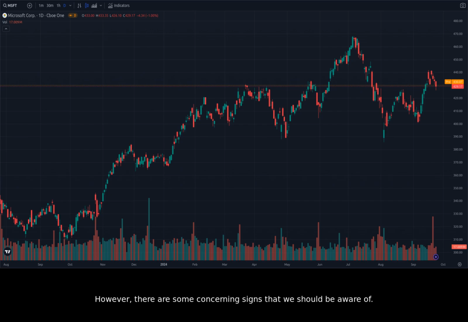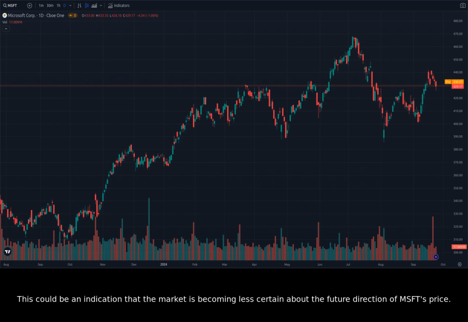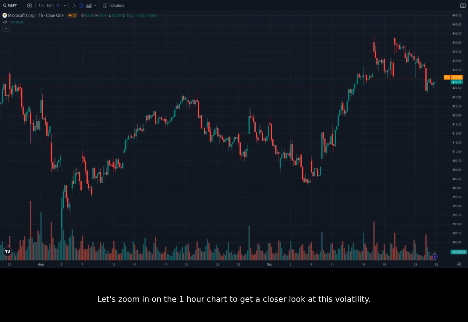However, there are some concerning signs that we should be aware of. The recent price action has been characterized by increased volatility, with the price moving more erratically than in the past. This could be an indication that the market is becoming less certain about the future direction of MSFT's price. Let's zoom in on the 1-hour chart to get a closer look at this volatility.